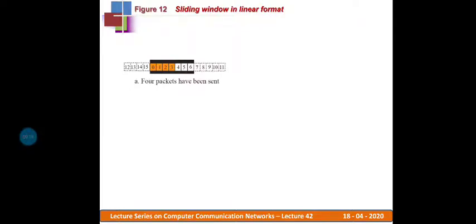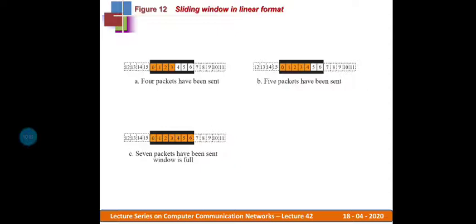In this diagram, I have shown that four packets have been sent out, marked in orange as 0, 1, 2, 3. Now for 4, 5, 6, because I have not received any packet, I am waiting for a packet to arrive from the application layer. For that I can assign the sequence number 4 here. In this next case, you can note that five packets have been sent out, with sequence numbers from 0 to 4. That is what is shown here.